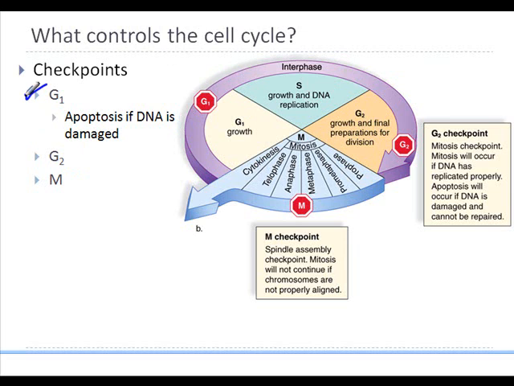The first one is just at the end of G1 phase. If DNA is damaged, then the cell will die. Apoptosis means cell death will result if DNA is damaged. G2 and M. So there are three different stages, and this is the G1 phase. In the G2 phase, mitosis checkpoint, mitosis will only occur if DNA has replicated properly. That is, after the S phase, if the DNA is not damaged. If it is damaged, the process will halt over here.